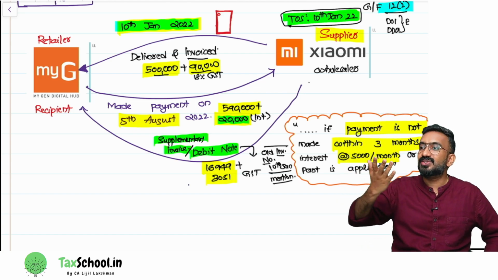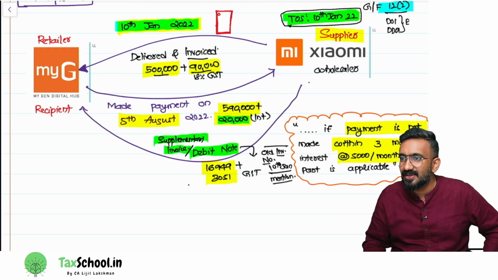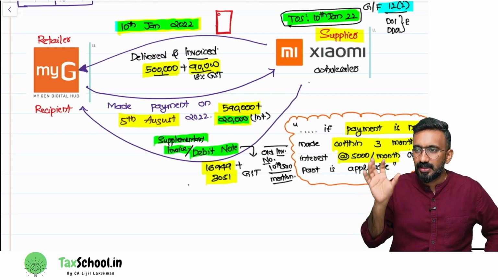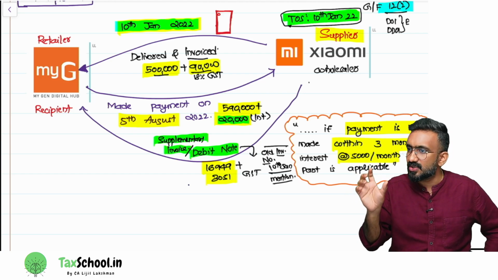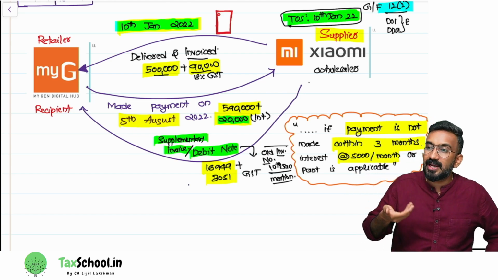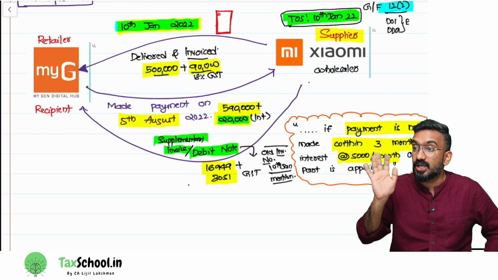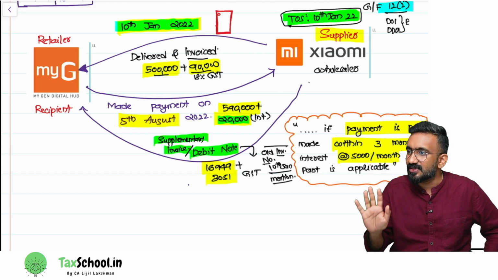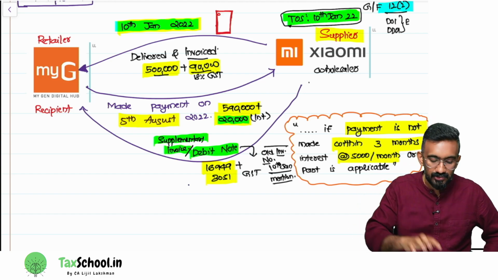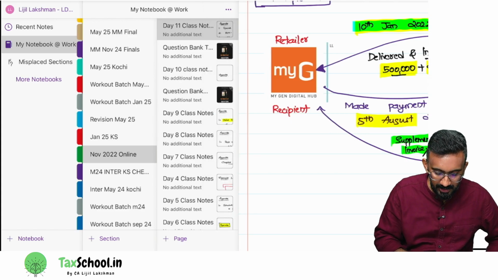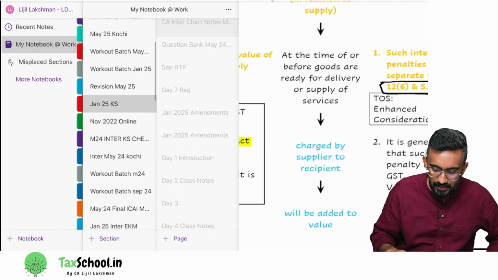No, because in January there was no interest. So normally, when they gave the bill of 5 lakh, their GST liability was only 90,000. Now they have to pay additional GST on 20,000. The time of supply for that 20,000 will not be 10th of January. That is a separate time of supply. What is the time of supply for us to compute GST on 20,000?